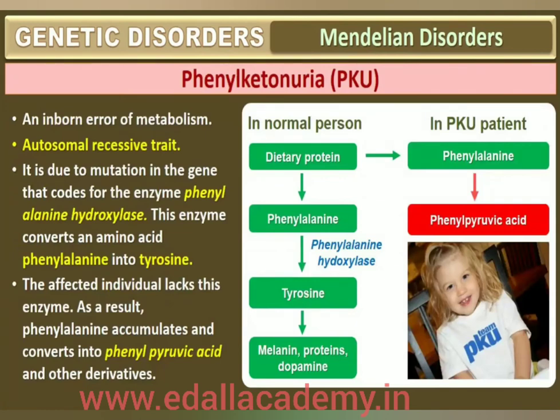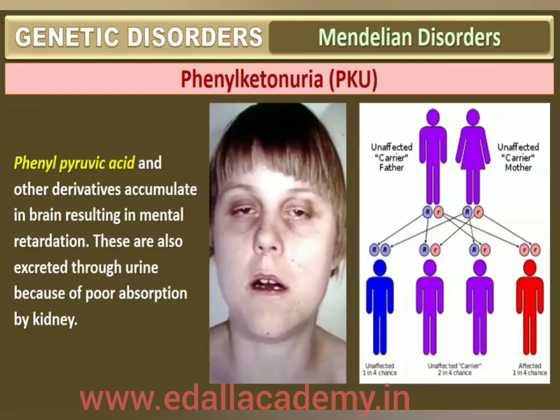This inborn error of metabolism is also inherited as an autosomal recessive trait. The affected individuals lack an enzyme that converts the amino acid phenylalanine into tyrosine. As a result, phenylalanine is accumulated and converted into phenylpyruvic acid and other derivatives. Accumulation of these in the brain results in mental retardation. These are also excreted through urine because of their poor absorption by the kidney.